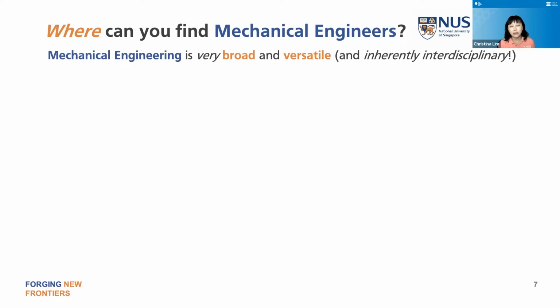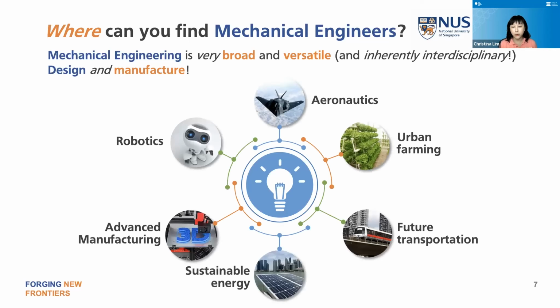So those various examples sort of give you an idea where mechanical engineers are found. Essentially, you can find mechanical engineers everywhere where there is something physical to touch. So if it's a physical system, a physical product, mechanical engineers are involved. And so mechanical engineers, as I said, do both parts, both the design and manufacture. And here I'm showing you some of the industries that will be important in Singapore's economy going forward.